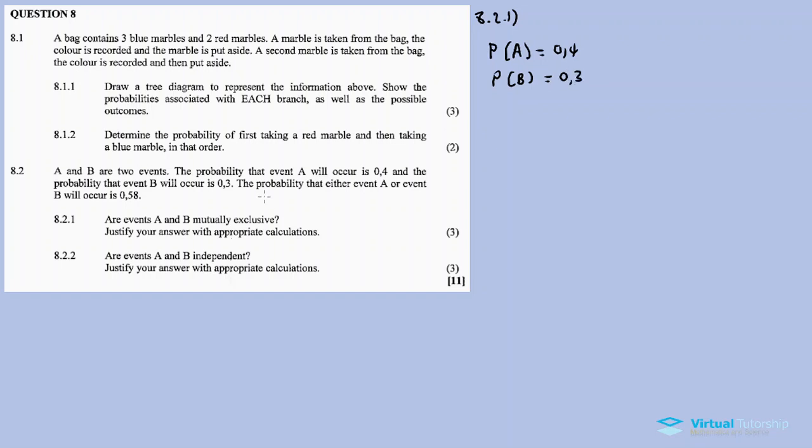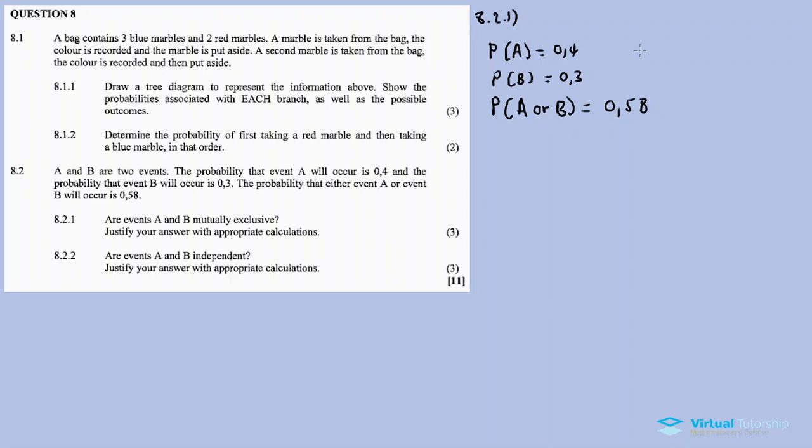The probability that either A or event B will occur, so in this case A or B occurring, is equal to 0.58. For 8.2.1, we justify our answer with appropriate calculations if events A and B are mutually exclusive.